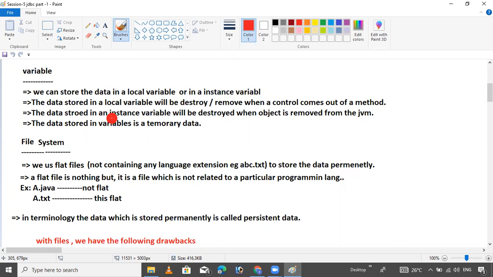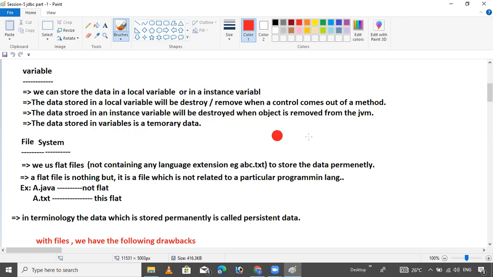Don't worry. The data stored in a local variable will be destroyed or removed when control comes out of the method. The data stored in an instance variable will be destroyed when the object is removed from the JVM.